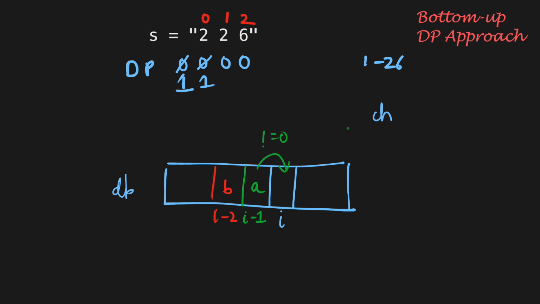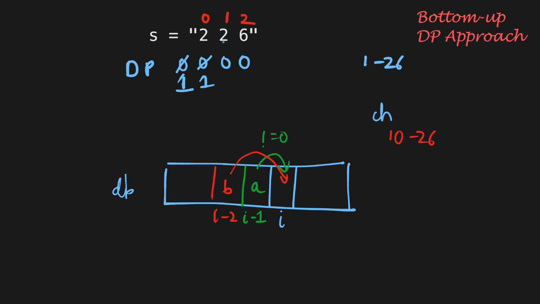In addition, if the current digit and the previous digit together form a valid number, that is, its value is within the range 10 and 26, then in this case, we will extend the string of length i-2 to include these 2 digits, again allowing the complete string of length i to be decoded. Hence, the total decoding ways for dp of i in case of a valid decoding will also include B.